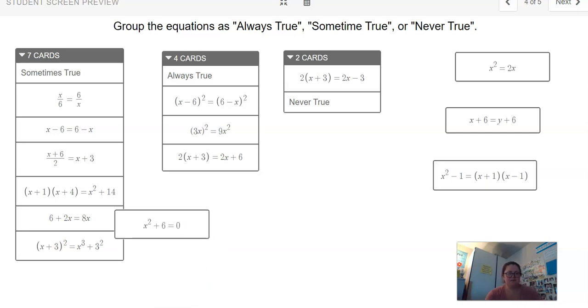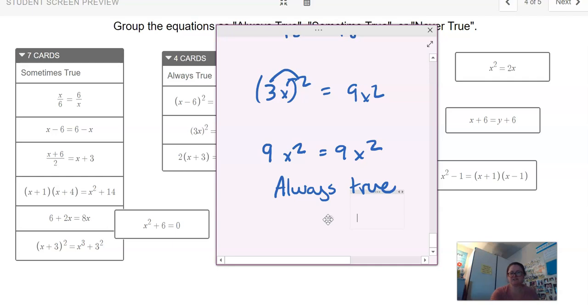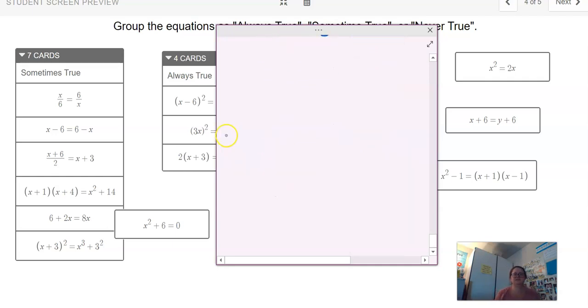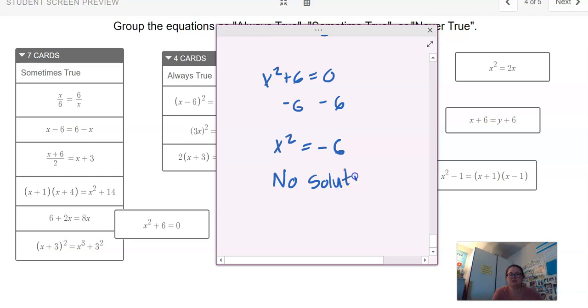x squared plus 6 equals 0. That one looks like I could solve it, but there's a trick. If we subtract 6 from both sides, x squared is negative 6. Can you take the square root of a negative number? Now, you guys have been through Algebra 3-4, so you know about imaginary numbers. But those are imaginary, not real. So in this context, we're going to consider this to be no solution, because in this course, you're going to stay with real numbers.